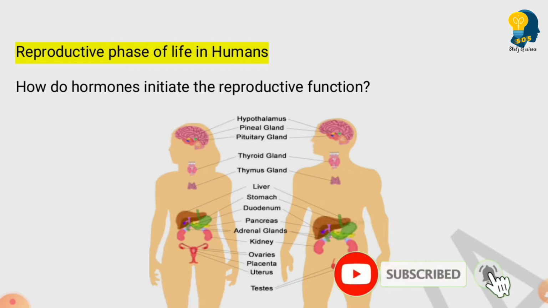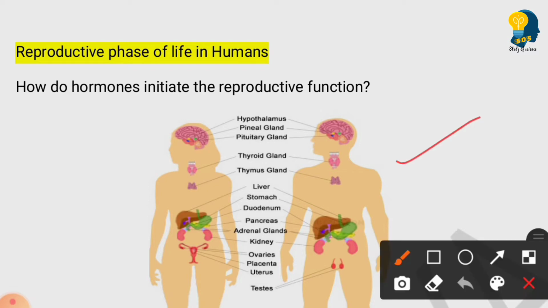Students, this session is the continuation of the lesson Reaching the Age of Adolescence. In the previous class, you all have learnt about secondary sexual characters that are seen both in the male as well as female. Correct? So now in this session, let us understand how the hormones initiate the reproductive functions. You know what hormones are, correct? Hormones are called chemical messengers.